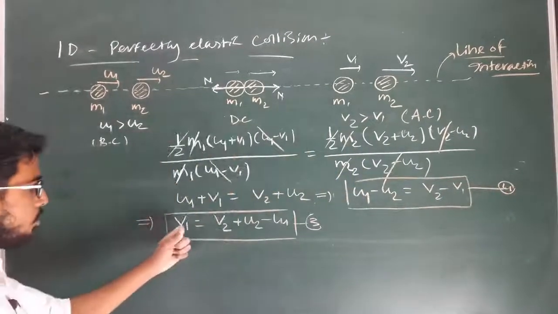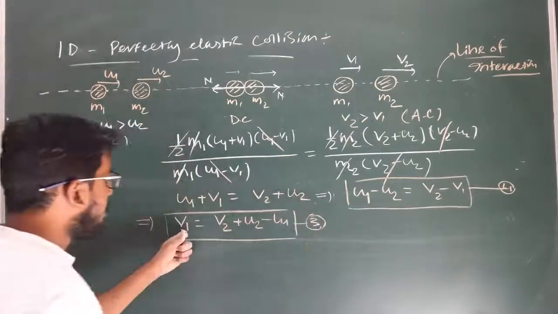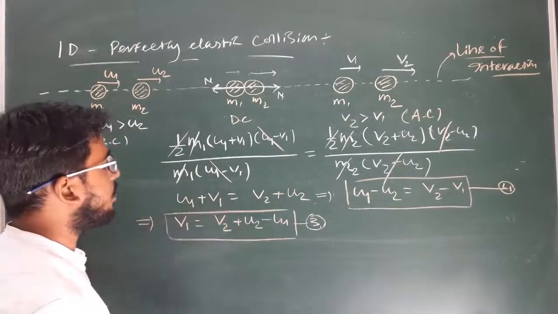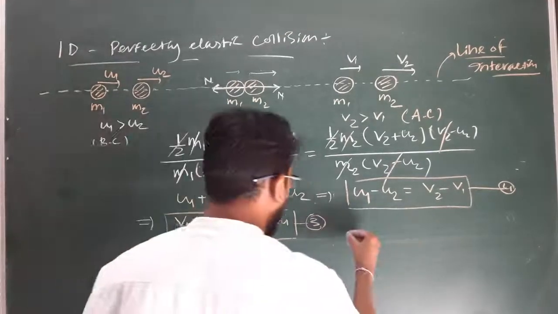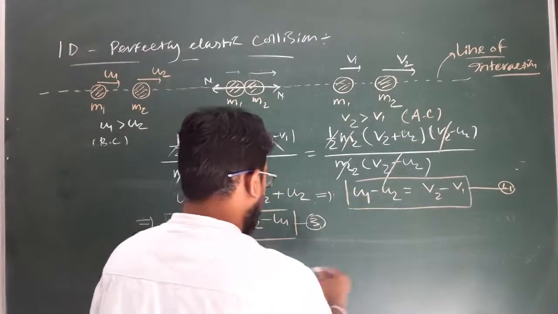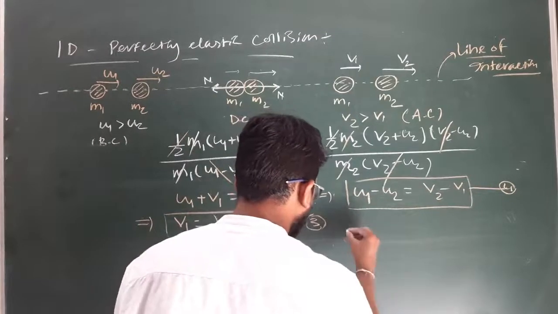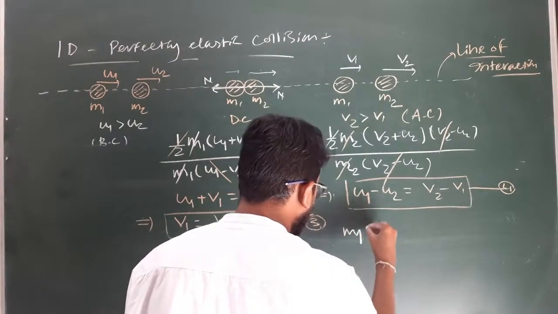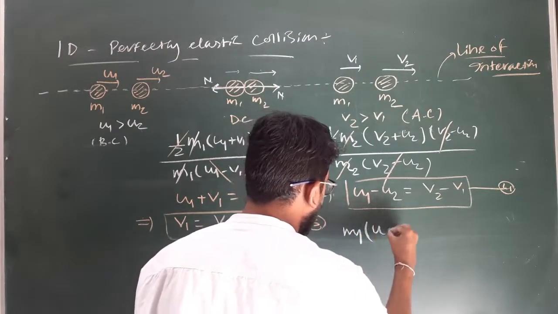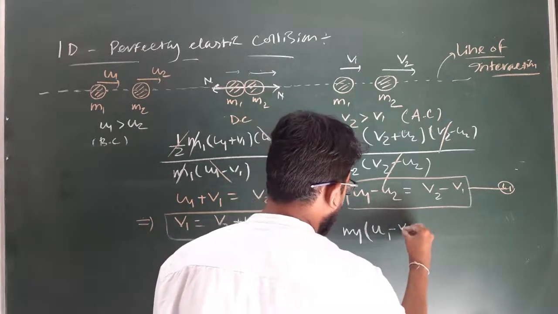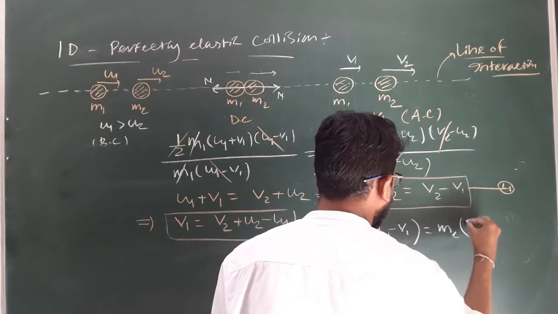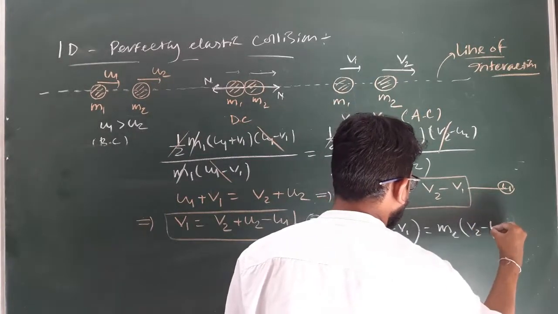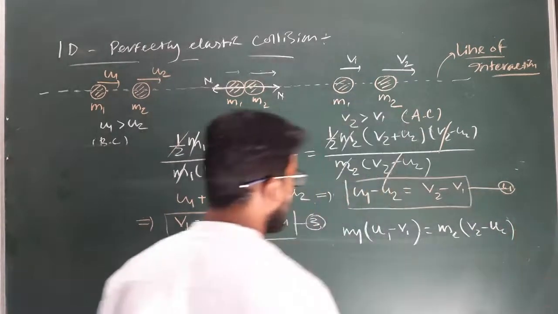Okay, so now equation 3 gives us the value of v1 in terms of v2, u2 and u1. So what is the equation 1 we derived? Equation 1 is written as m1 into (u1 minus v1) equal to m2 into (v2 minus u2). Clear?